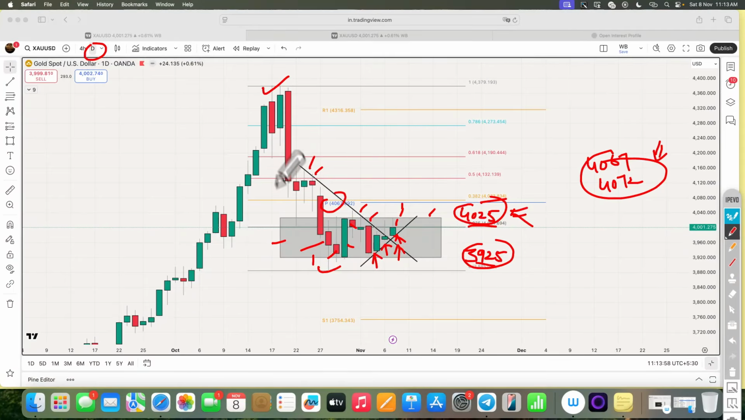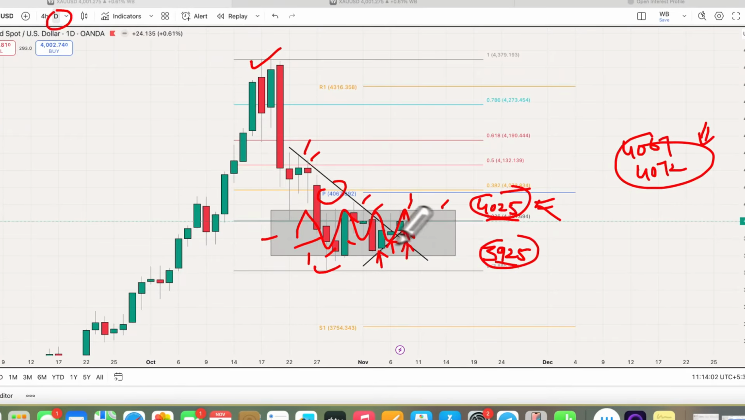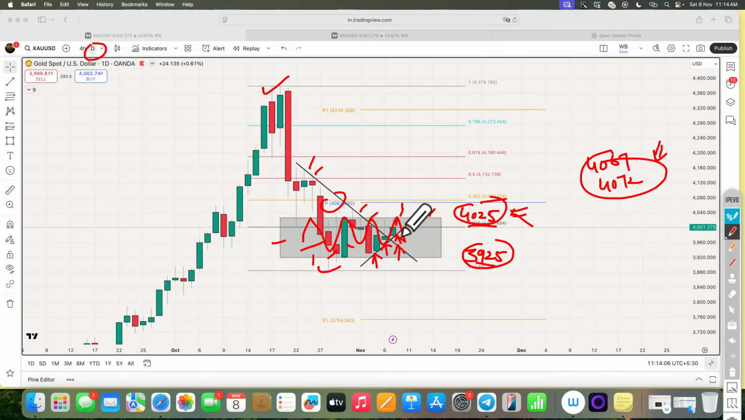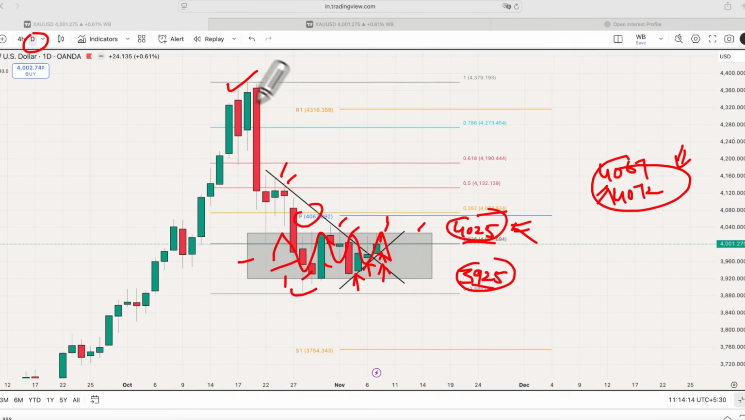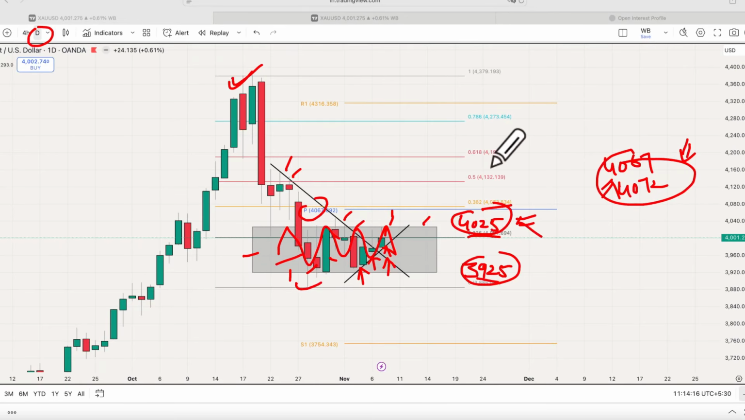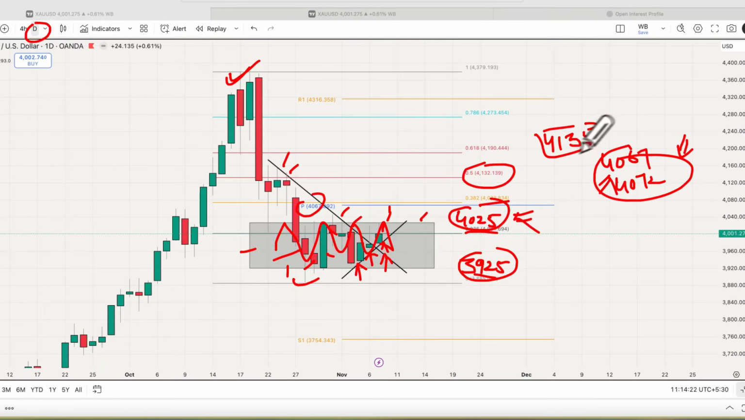As you can see, after this selling, the price is currently forming a base right over here and has been consolidating for many days, so we can expect some correction. The first level is this, and the second level that we can watch is the 50% retracement from this high to this low, which is 4132, roughly the 4135 area, and the next major level is 4190.